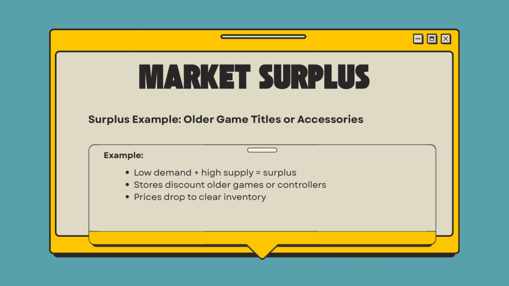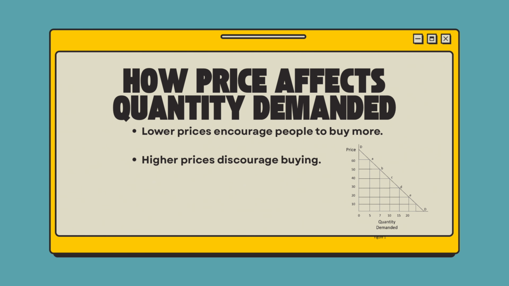Market surplus is when there is a high supply but low demand for something. This often happens when a company decides to overproduce something, anticipating that there would be more buyers than there actually were. For example, when a game that's supposed to do really well is mass produced, but then people end up not actually liking the game, there's going to be a lot of leftover games, and that causes a market surplus. Price affects quantity demanded because lower prices encourage people to buy more, while higher prices discourage people from buying a product.